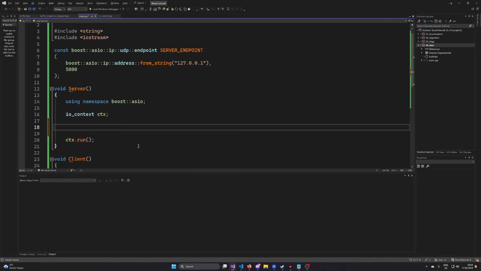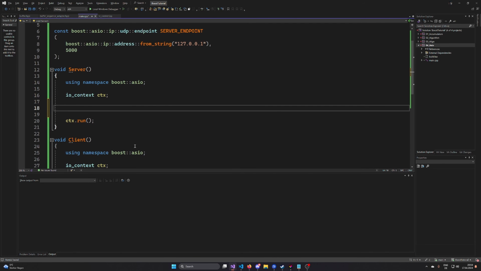Now what we need to do is write our code for the server and the client. The server and the client are both built around a so-called socket. So there's going to be an IP UDP socket. This is the basic class that we are using.